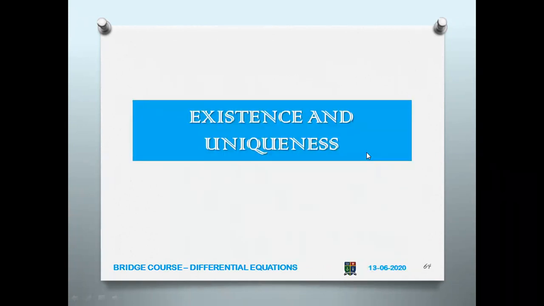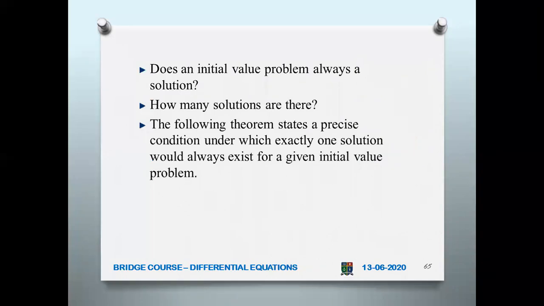Now next is actually existence and uniqueness. As I told you, we should first know whether the solution of the differential equation exists, and if at all it exists, whether it is unique. So this is the question. Does an initial value problem always have a solution? How many solutions are there? Okay. So if at all it has got a solution, is it a single solution or many solutions?